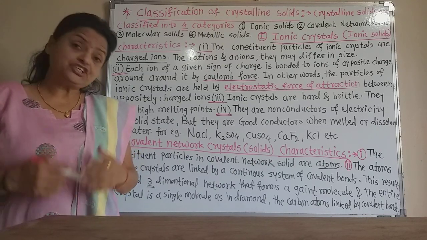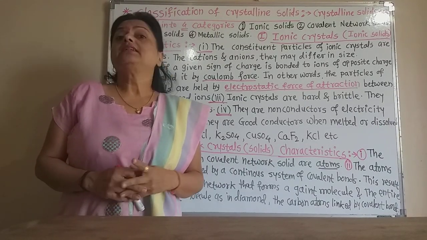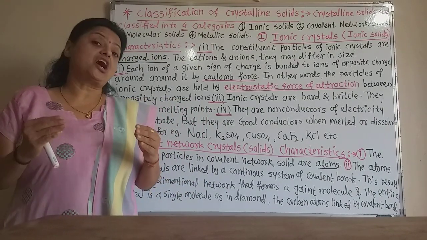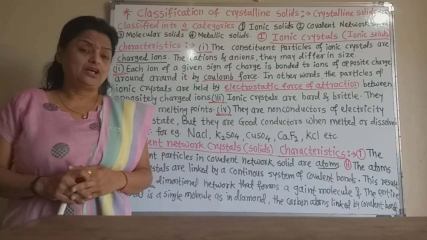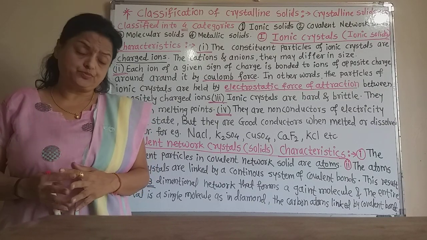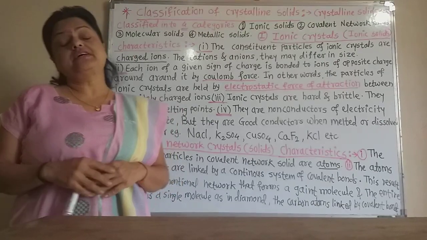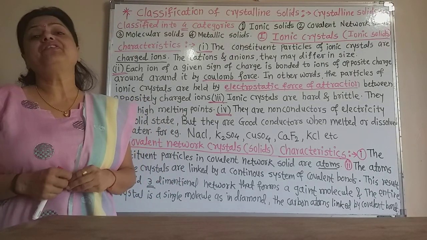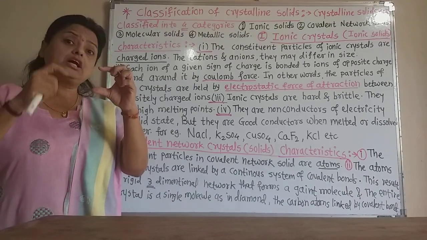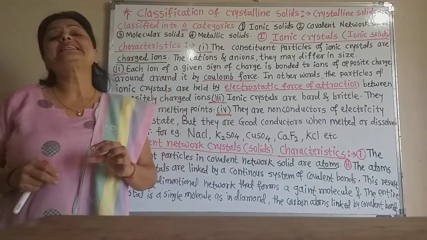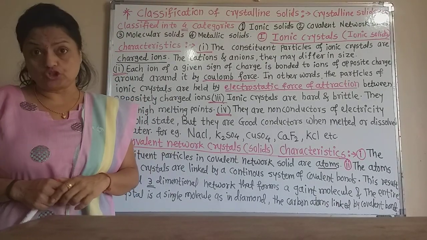Now in these crystalline solids, the constituent particles are the charged ions, the cations and anions, positively charged and negatively charged ions. But they are bound in such a way in the crystal that they cancel the charge of each other.